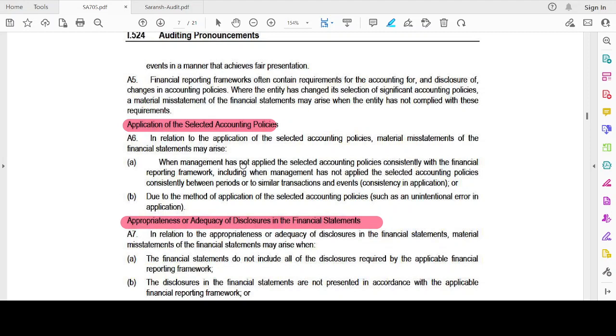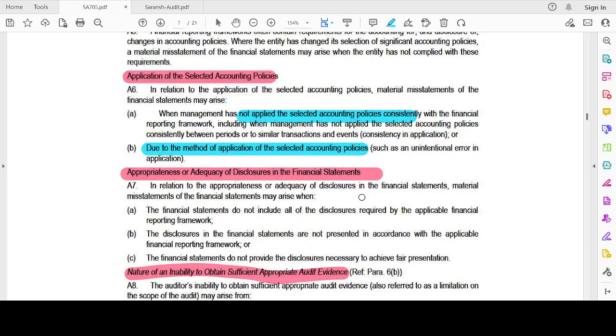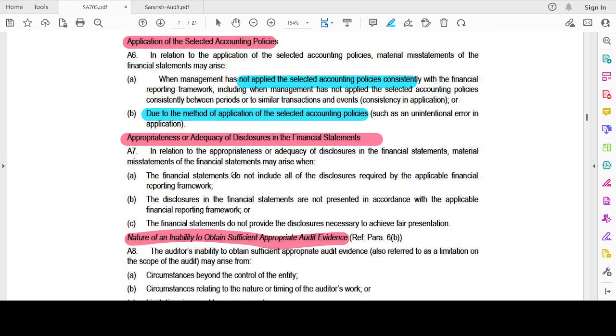When the management does not apply the selected accounting policy consistently, or due to the method of application of selected accounting policies, I have made accounting policies applied only for certain items and not for all items. Appropriateness or adequacy of disclosures in the financial statement. The financial statement does not include all the disclosures, or the disclosures are not presented as per AFRF. The financial statement does not provide the disclosure itself.